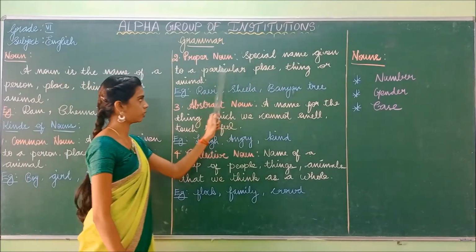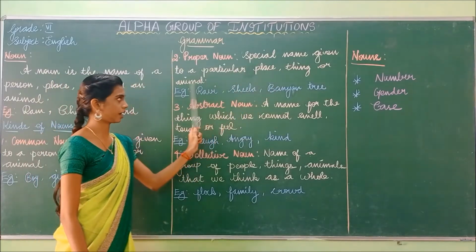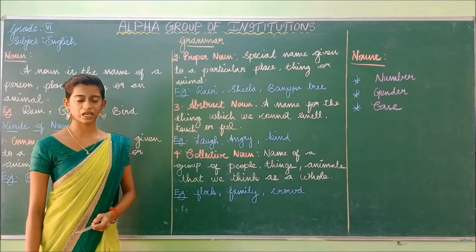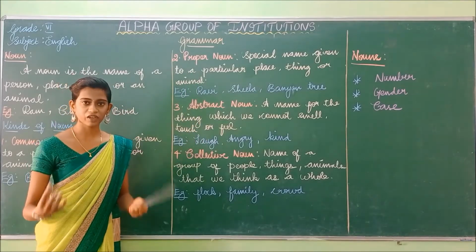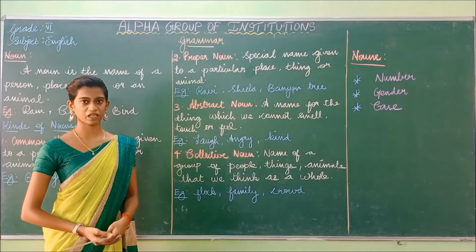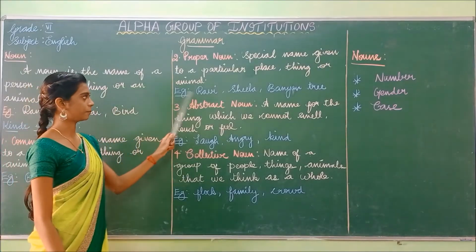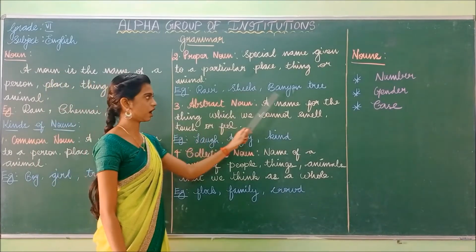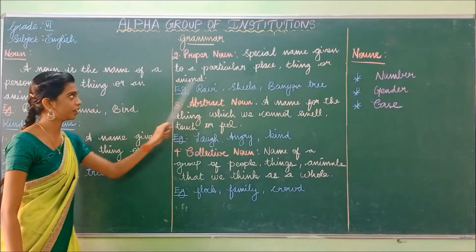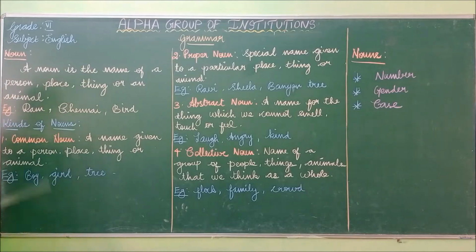The second one is the proper noun. A special name given to a particular person, place, thing or animal. Proper noun is nothing but giving a special or specific name to a person, place, thing or animal. Example: Ravi, Sheila, banyan tree. Shall we compare the proper noun to the common noun? In common noun I have given the first example as boy, which is a common name.